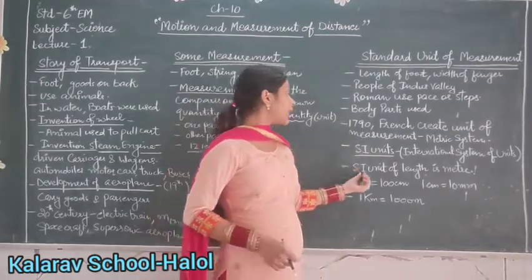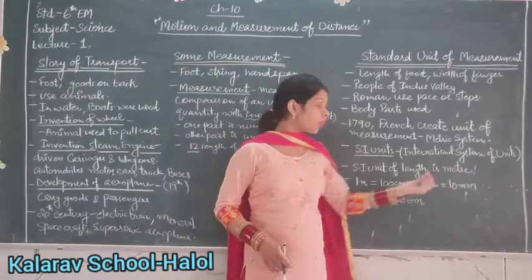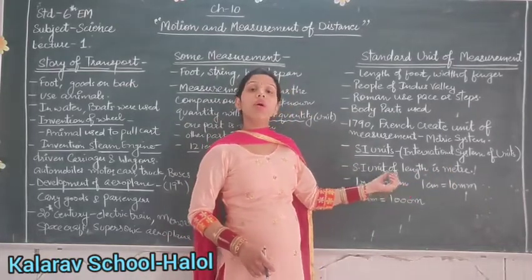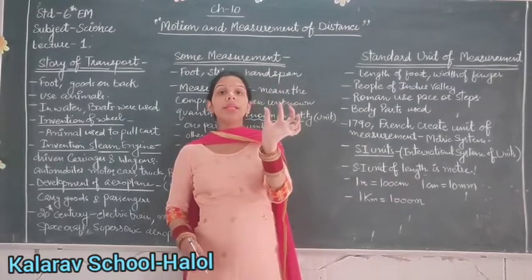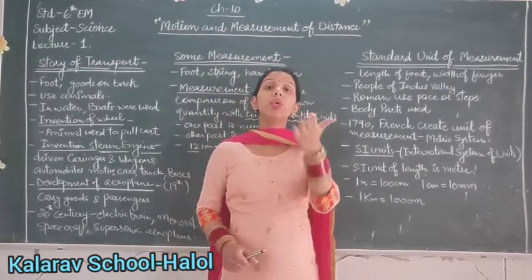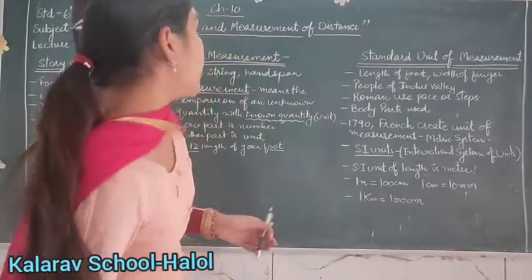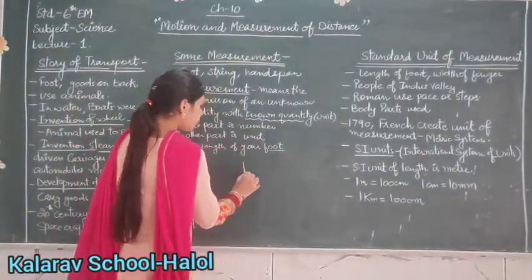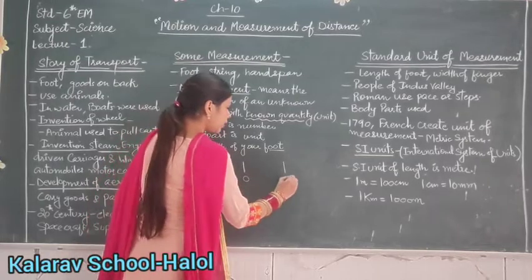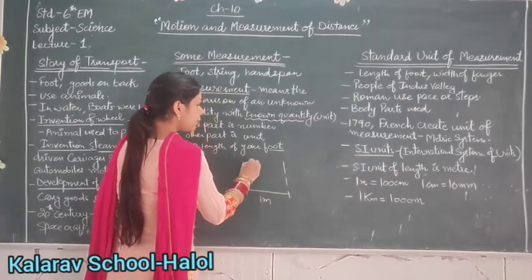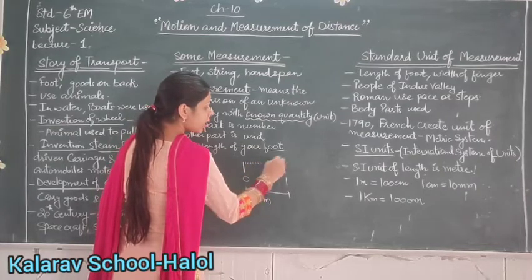For example, the SI unit of length is meter. We know 1 meter is equal to 100 centimeter. What does it mean? The 1 meter is divided into 100 subdivisions. It means if I take 0 here, and if I take 1, this is 1 meter. Then 1 meter has 100 small divisions.